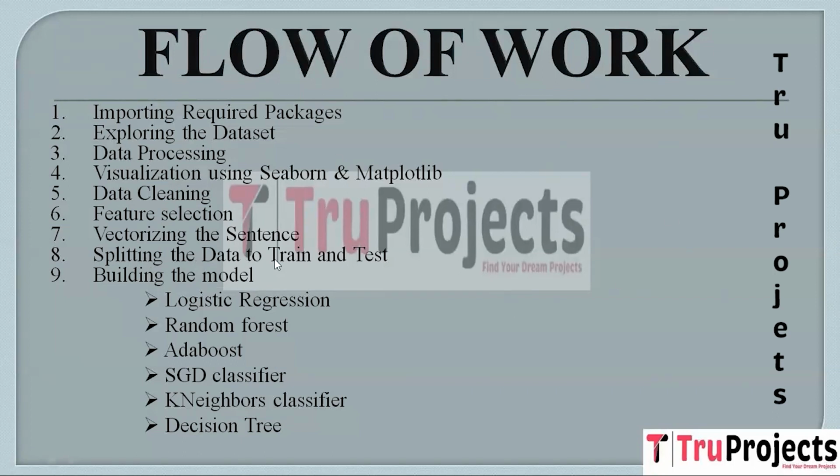The next step is splitting the data to train and test. In this step, we segregate the dataset into training and testing subsets. The training subset is used for model learning, while the testing subset evaluates the model's performance on new data. The next step is building the model. We have used various machine learning and deep learning models in this project.